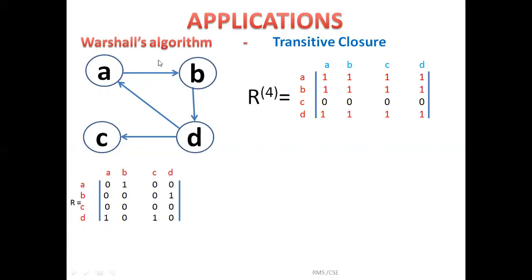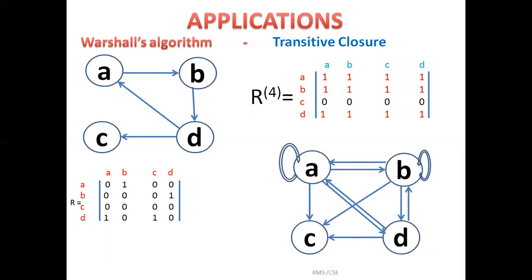In the same way, we need to apply for all the vertices A to A, A to B, A to C, A to D. Similarly, from B to other vertices, C to other vertices, D to other vertices. Finally, we need to write the path in this way. Presence of path 1, absence of path 0. Here presence of edge 1, absence of edge is 0. Again in detail, the working of these partials I'll discuss later in my next coming sessions.